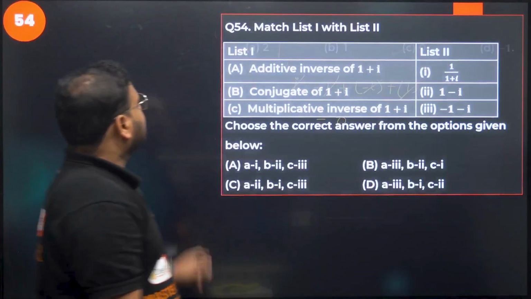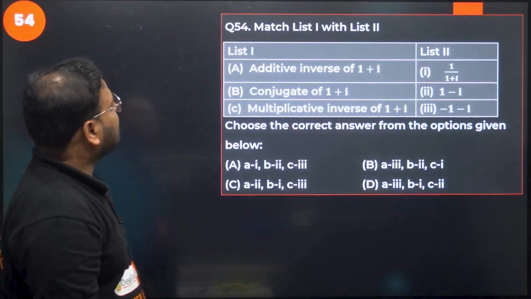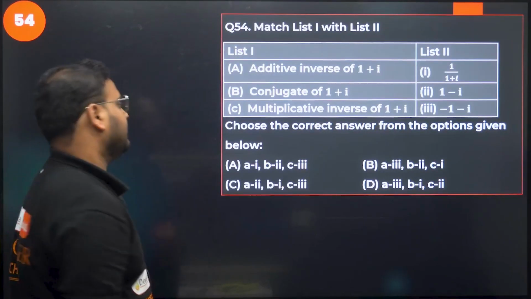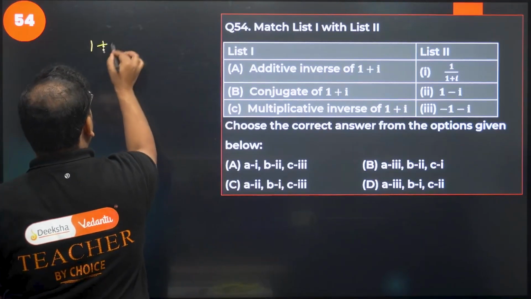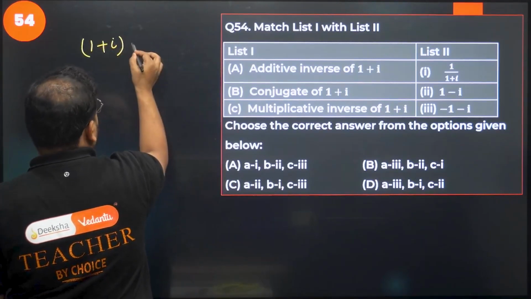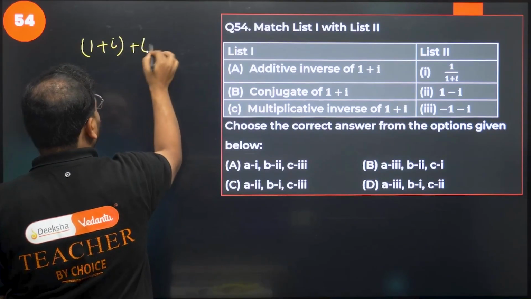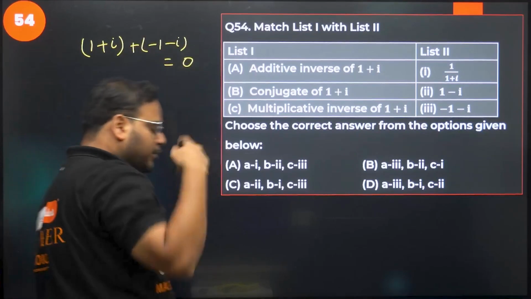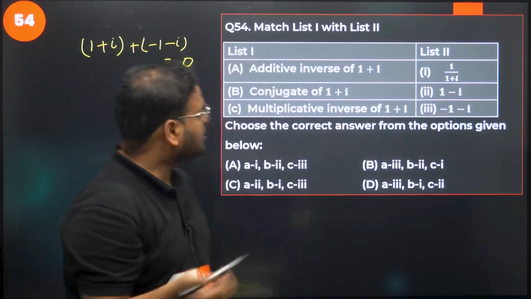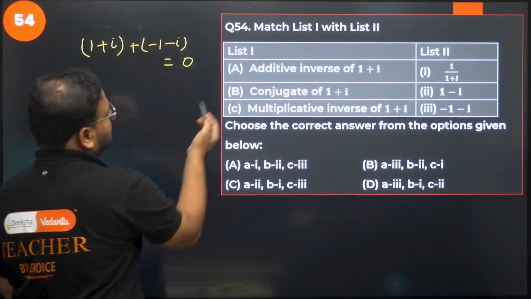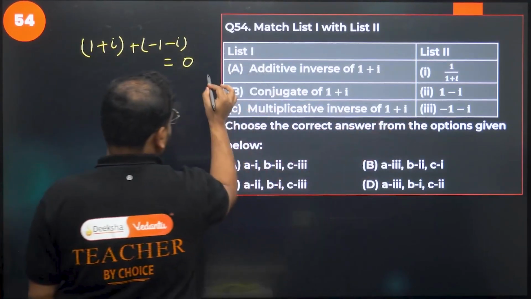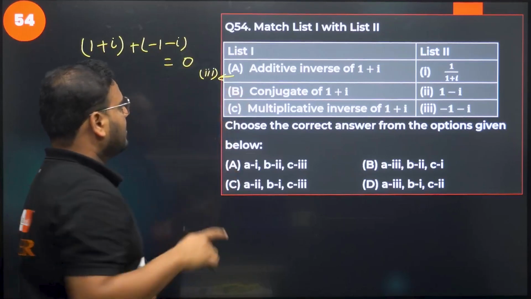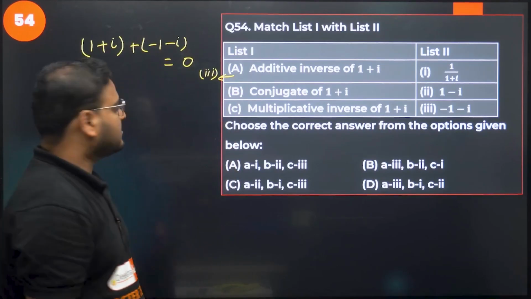54 now. 53 is clear? Yes, 54 now. Match list 1 with list 2. Additive inverse of 1 plus i. For the additive inverse, I have to add something to this so that it becomes 0. So minus 1 minus i. So the inverse will be minus 1 minus i. For option A, what is the answer? Third. The answer is 3 for statement A.